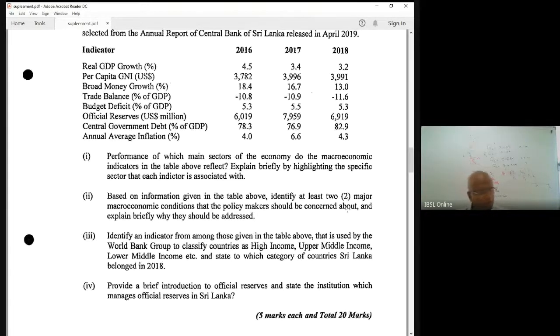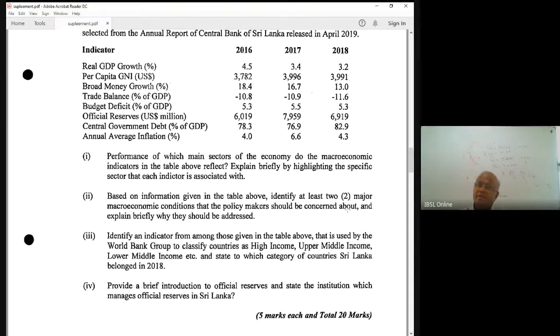You have to answer 5 questions. First question compulsory, 4 more questions. Selection of questions is very important. Reading time, 15 minutes. Think about that. Don't cut any of the answers. Even if you feel they are not that good, don't cut those answers. Let the examiners do that job.